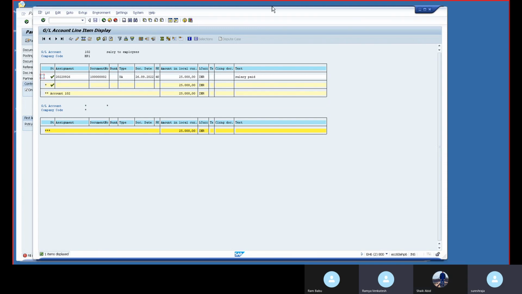Take one clarification here. The parked document, only the same user can park it and post it subsequently, or different users have to do this? See, for example, it depends. Generally the parking is used when we need to do some review before posting, right? So in that case, one user will park the document. Another, a supervisor or manager, will review and post. Correct. So normally there is an access restriction for this.